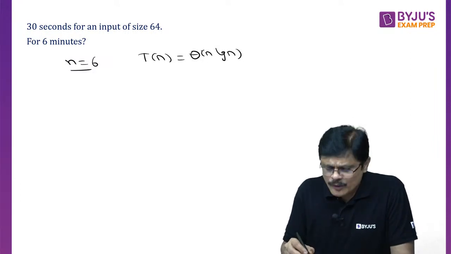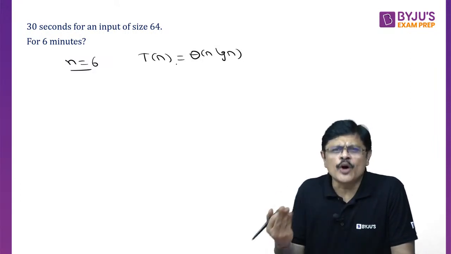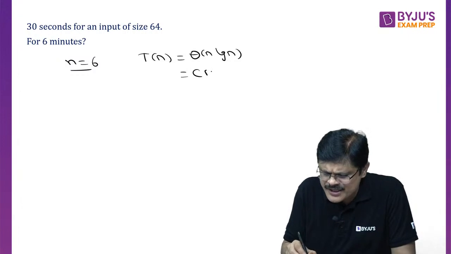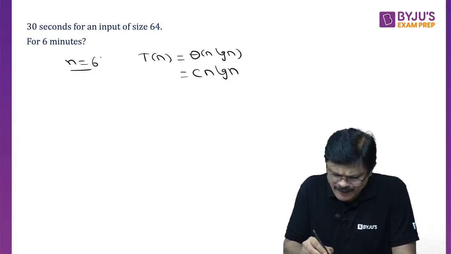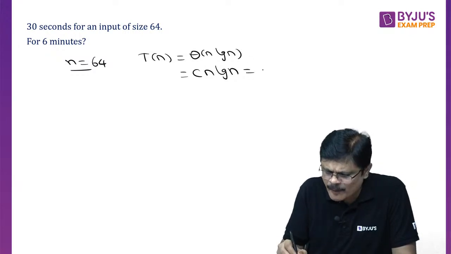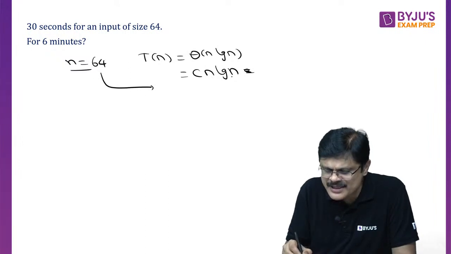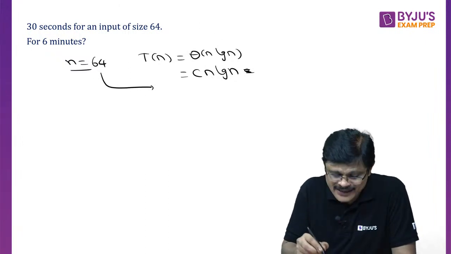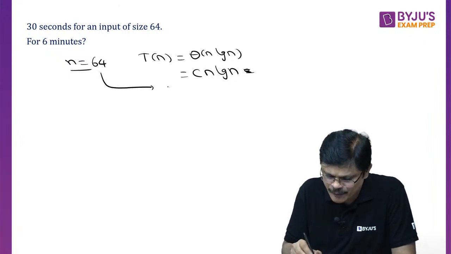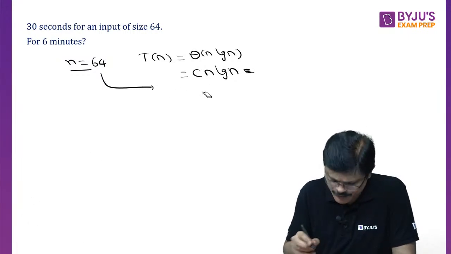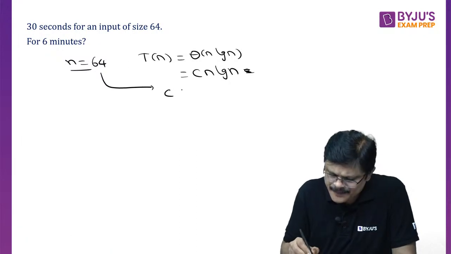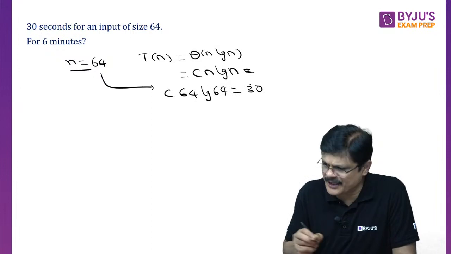See, theta means what, sir? Some constant times n log n. Now when n is equal to 64, what is this time complexity, sir? 30 seconds. For n is equal to 64, c n log n, that is, in place of n I should put 64. That is c times 64 log 64 is equal to 30.